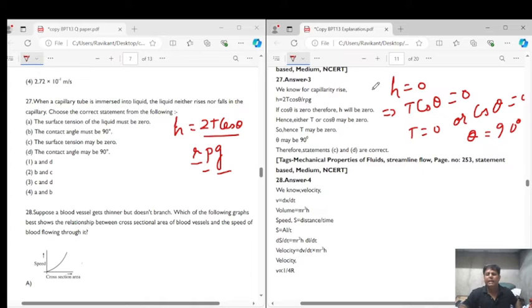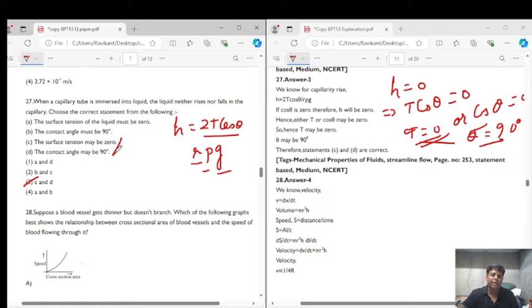So from here we can say that if there is no ascent in the capillary, it means either the surface tension will be 0 or the angle of contact is 90 degrees. So it's not a case of confirmation. It may be surface tension or it may be the angle of contact. So we would say that option C and option D are correct. So C and D is correct is given in option 3. So the correct answer for question number 27 is option 3, that is C: the surface tension may be 0 or the contact angle may be 90 degrees.